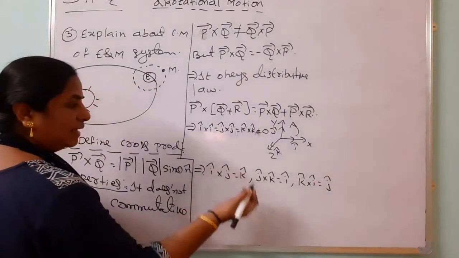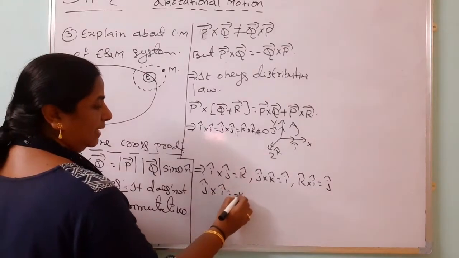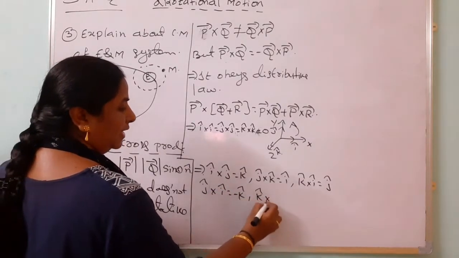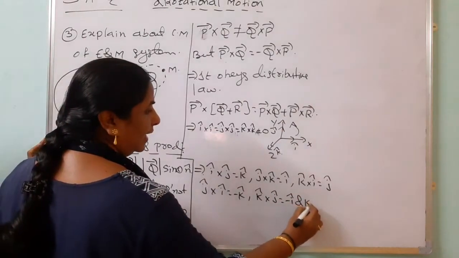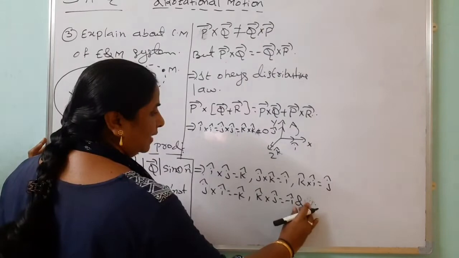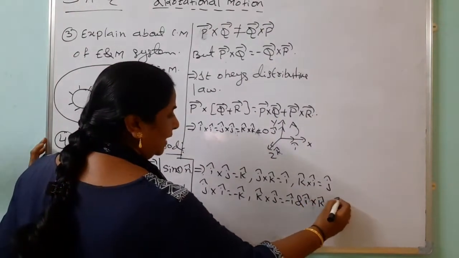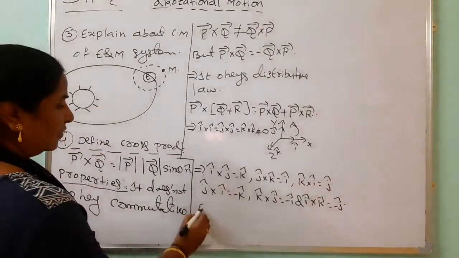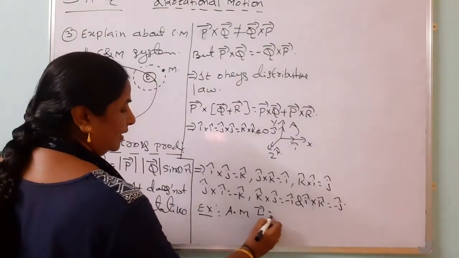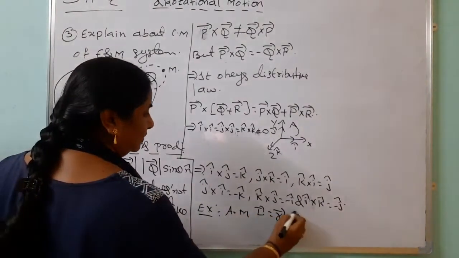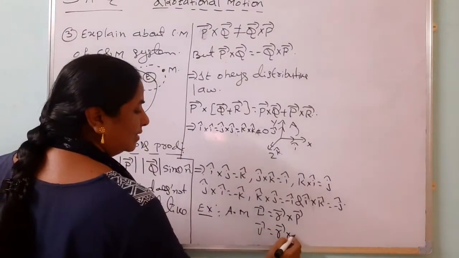When we take the reverse order, we get the minus sign: j cap cross i cap equals minus k cap, k cap cross j cap equals minus i cap, and reversing k cap cross i cap, i cap cross k cap equals minus j cap. Then examples for this: angular momentum L bar equals r bar cross p bar, and velocity v bar equals omega bar cross r bar.